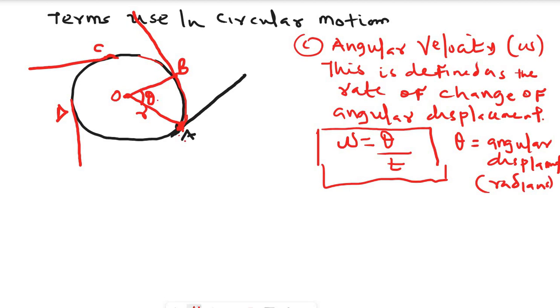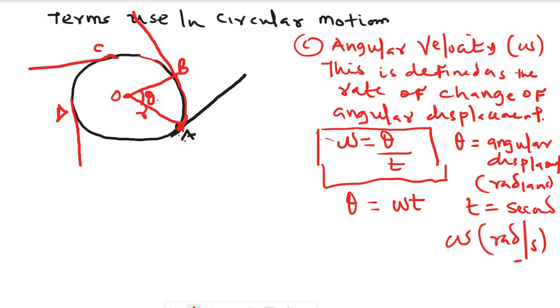So if the object, like I said, moves from A to B so that the radius OA moves through an angle theta, its angular velocity is theta over time, which can also be written with the angular displacement as wt. So the angular velocity is the rate of change of angular displacement, and is measured in radians per second because time is measured in seconds.